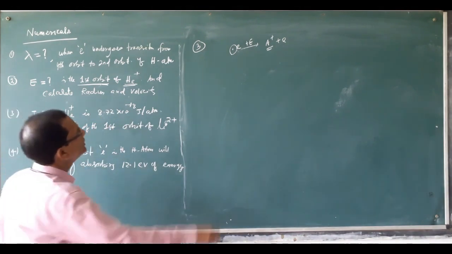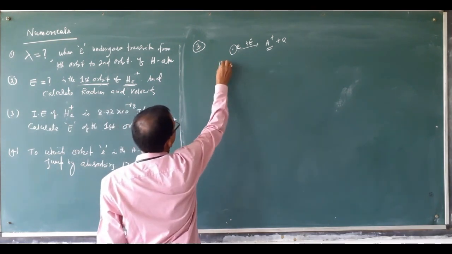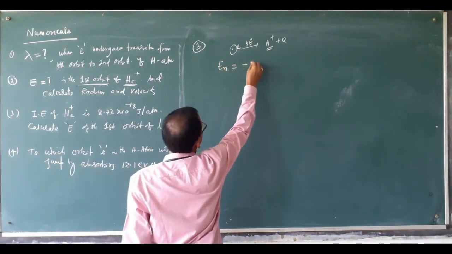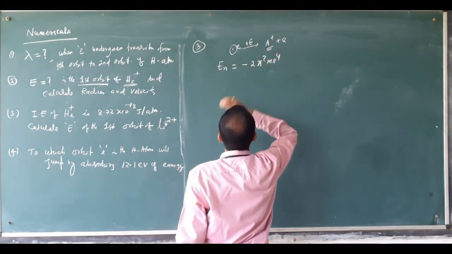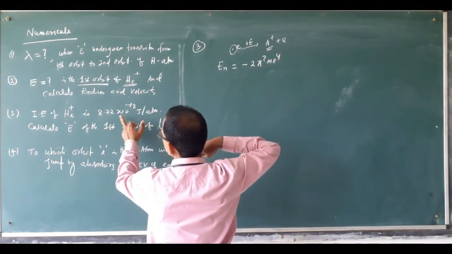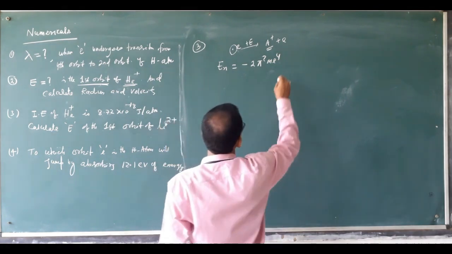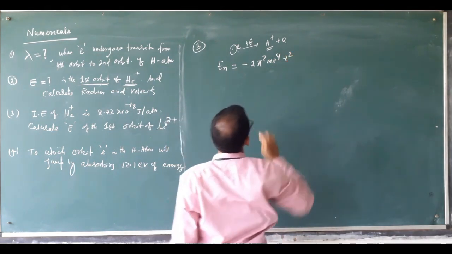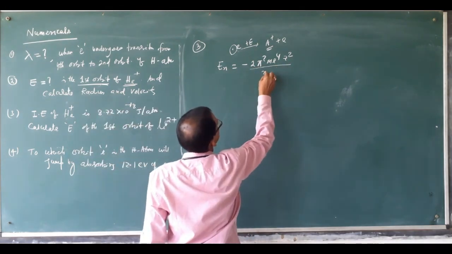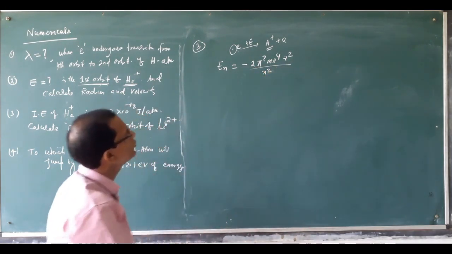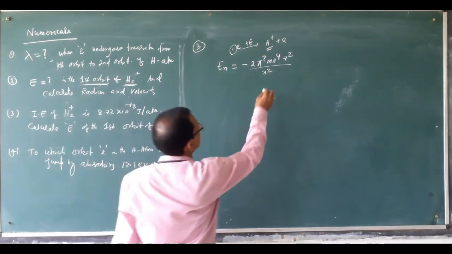So we know that formula. The energy formula is equal to minus 2 pi square m e4 Z square by n square h square.